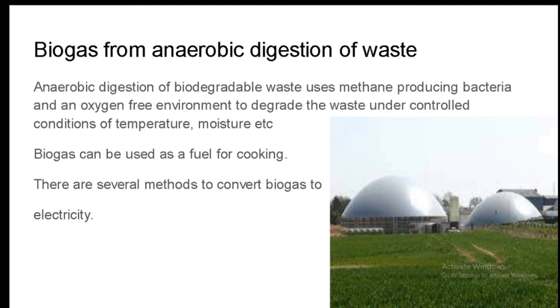There are several methods to convert biogas into electricity. One way is to use biogas as a fuel to produce pressurized steam from water and then use the steam to power a turbine generator which will subsequently produce electricity.